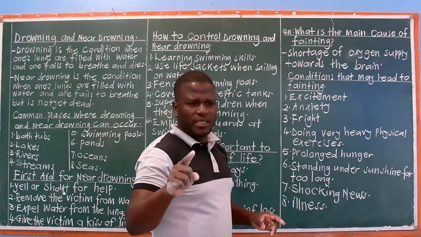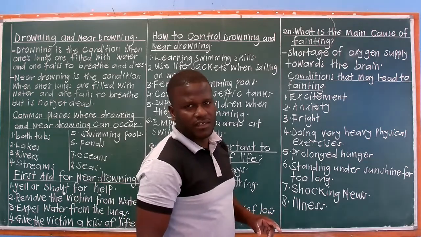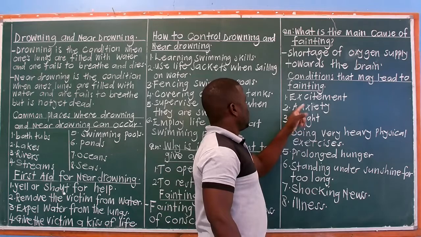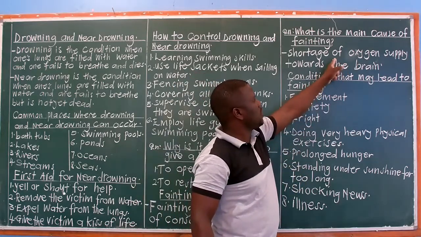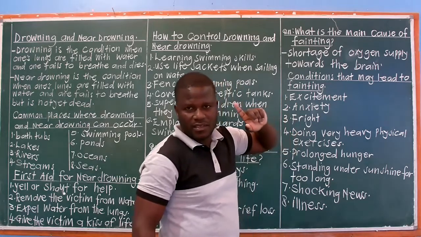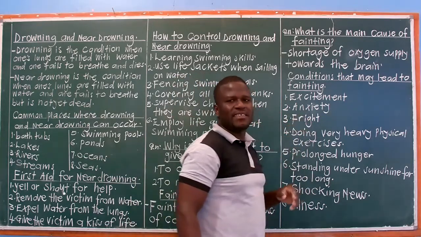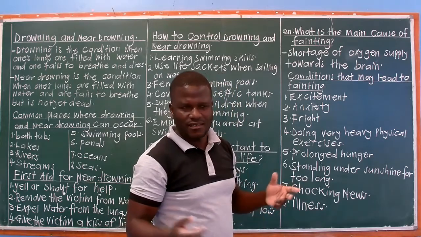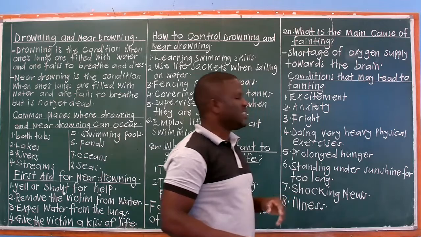Get the difference between the cause of fainting and conditions that lead to fainting. When there's too much excitement, that makes you have shortage of oxygen supply towards the brain, so you faint. Another one is anxiety. You're anxious about something, you faint. Another one is fright.